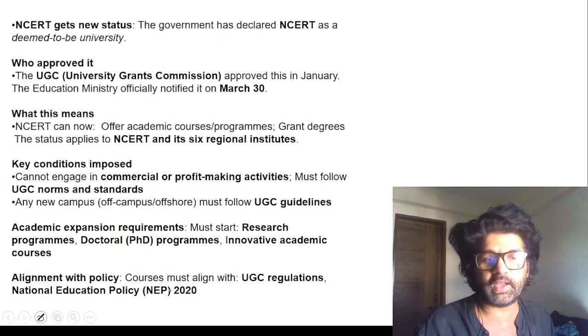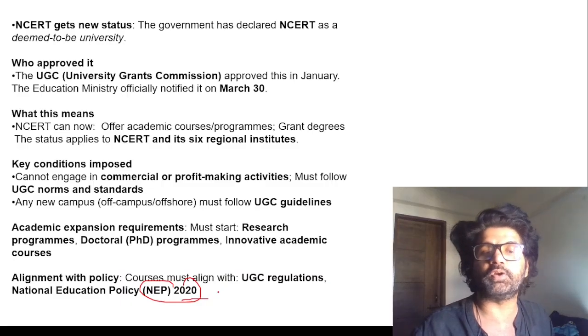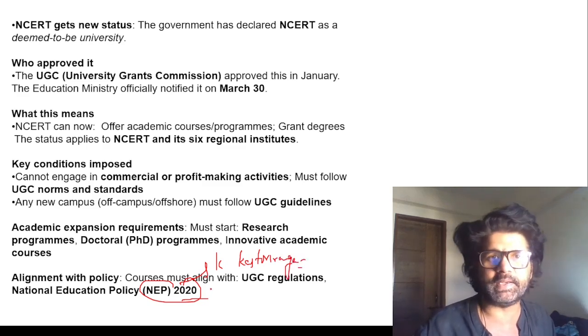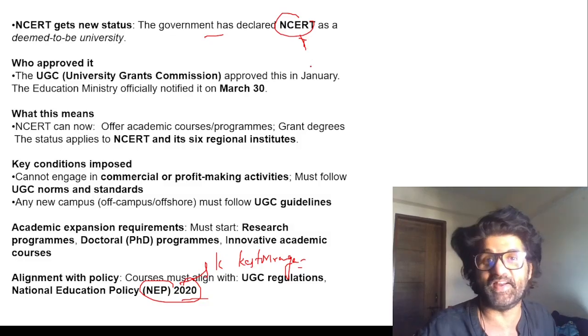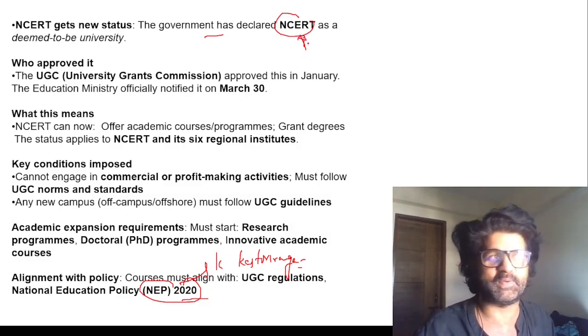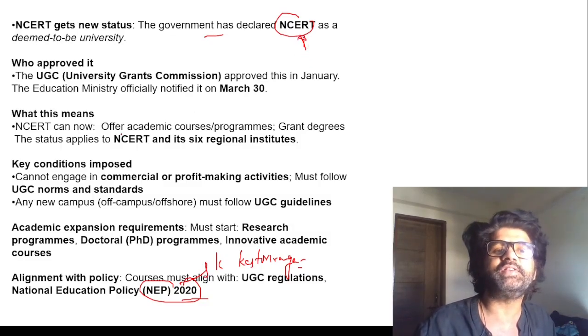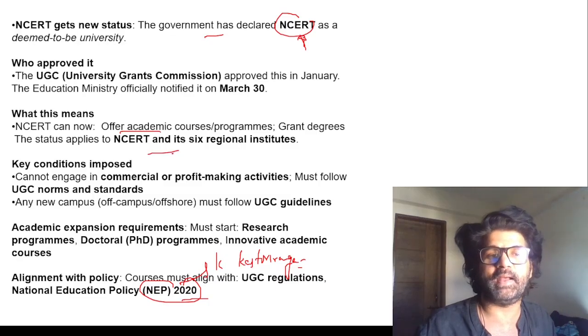They have to follow the guidelines of NEP 2020, the National Education Policy 2020, which came after the recommendation of the K. Kasturirangan Committee. I keep on telling these things because they are important. You have to revise this. And it replaced NEP 1986. So, deemed to be university. Is it like the government saying that you did good stuff by, again, I don't want to go there, by publishing a chapter on corruption in judiciary? So NCERT can now offer academic courses, and so on. You can read all these things.